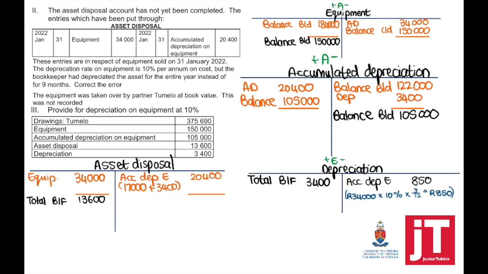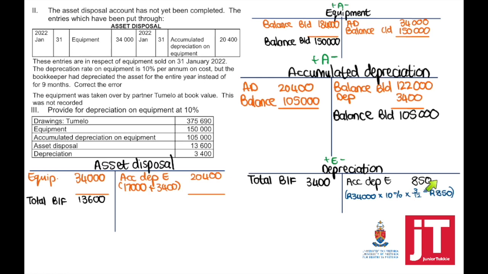Because depreciation was calculated on 12 months and it should have been 9 months, we're just going to correct that error. Because it was calculated on cost, we are going to take the cost, which is 34,000 times 10% times 3 divided by 12. So 850 must be taken out.